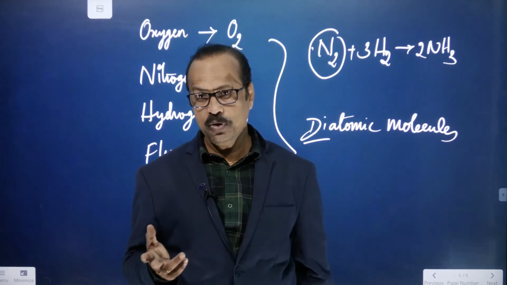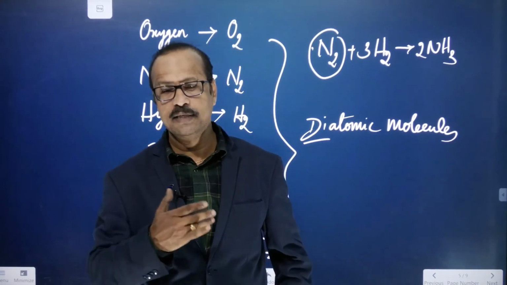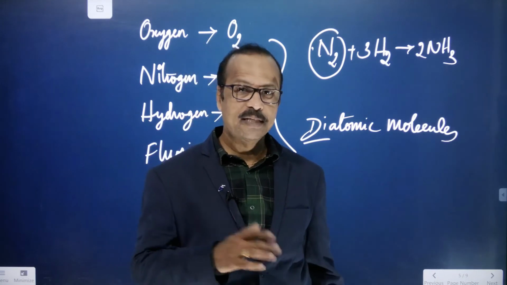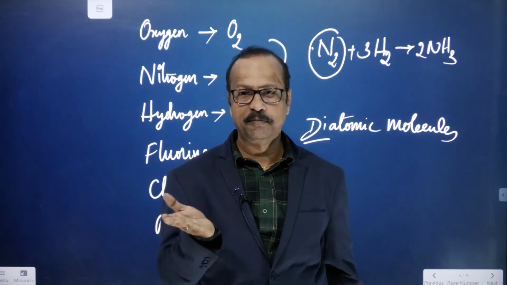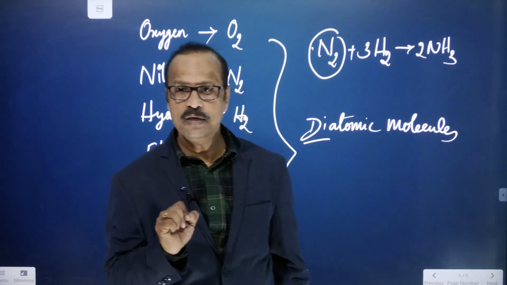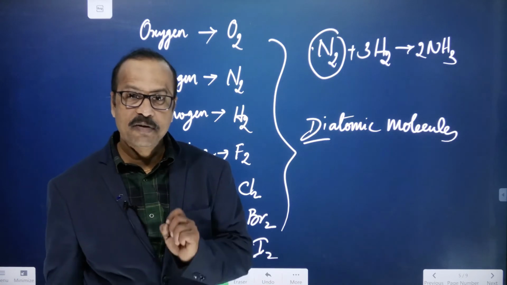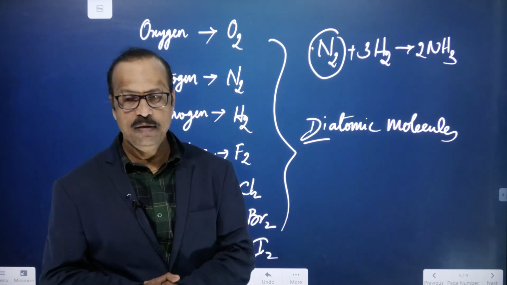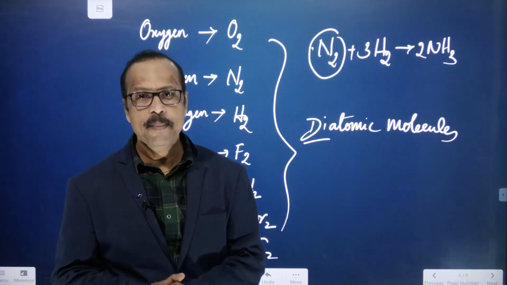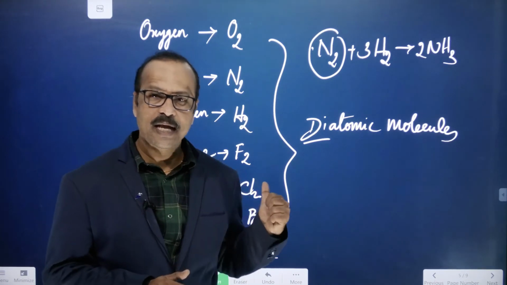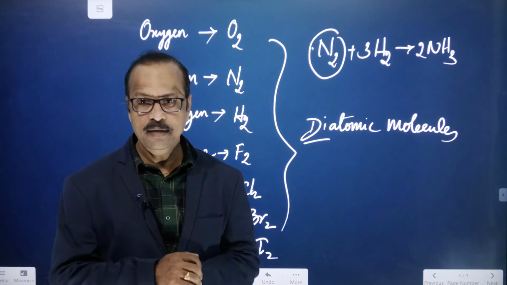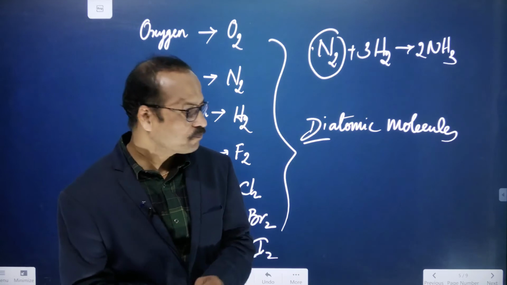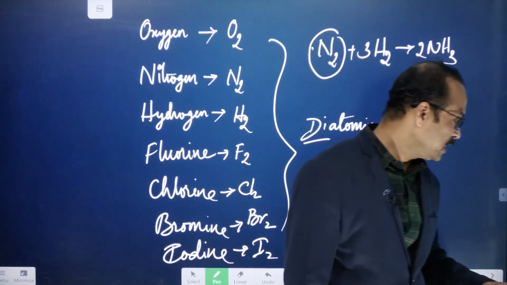You know SI units, no? Distance is measured in meters, time is measured in seconds. Like this, in chemistry, generally we use the mole as the SI unit for chemical substances. There are 7 fundamental physical quantities, which we discuss later. The quantity or amount of matter is one of the fundamental physical quantities, and its SI unit is the mole. Right, students?